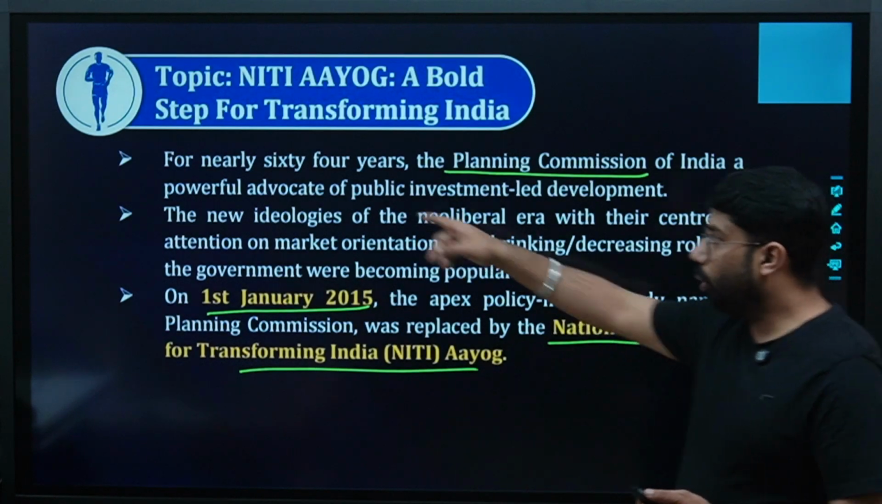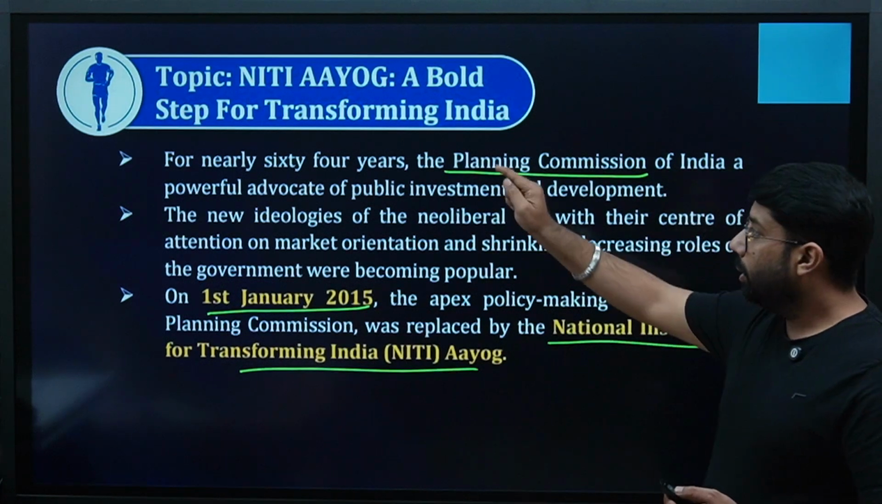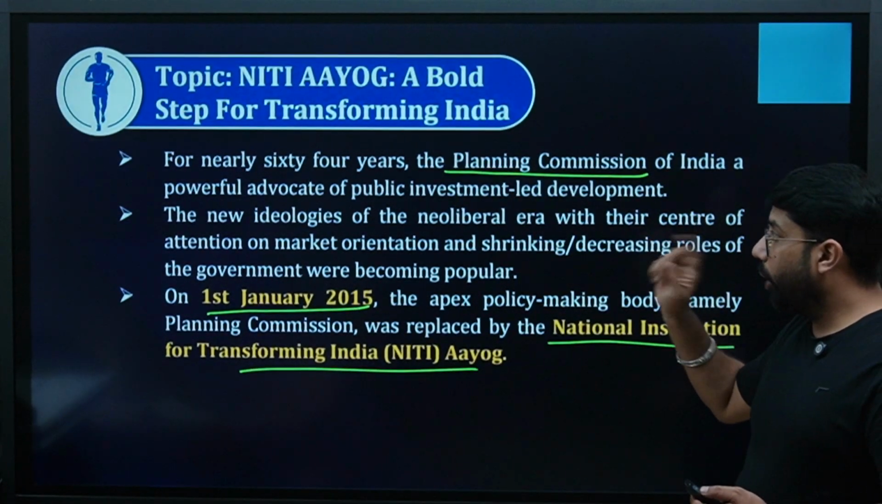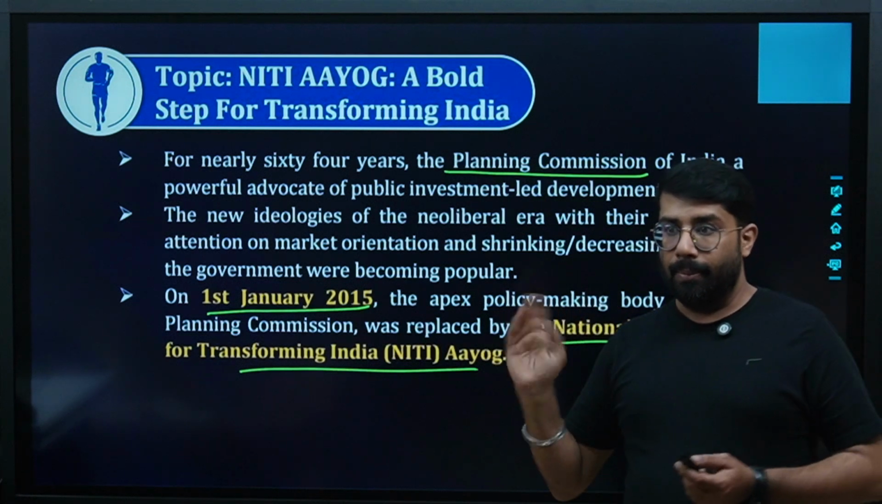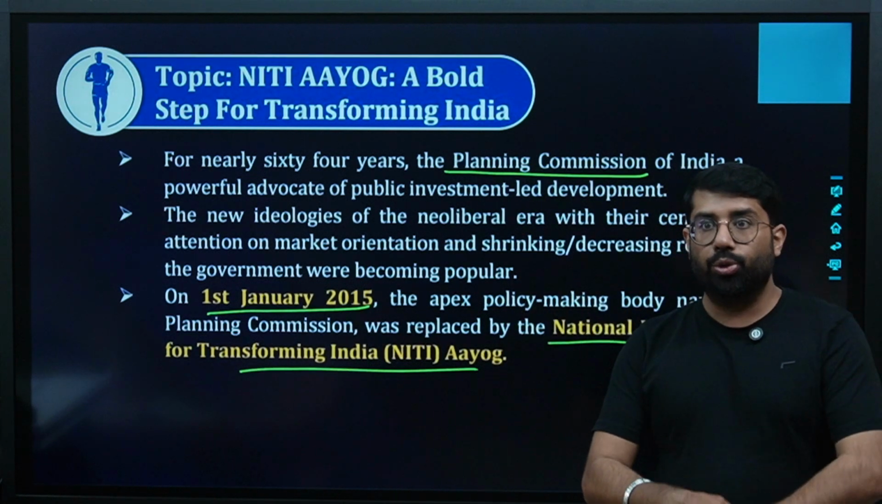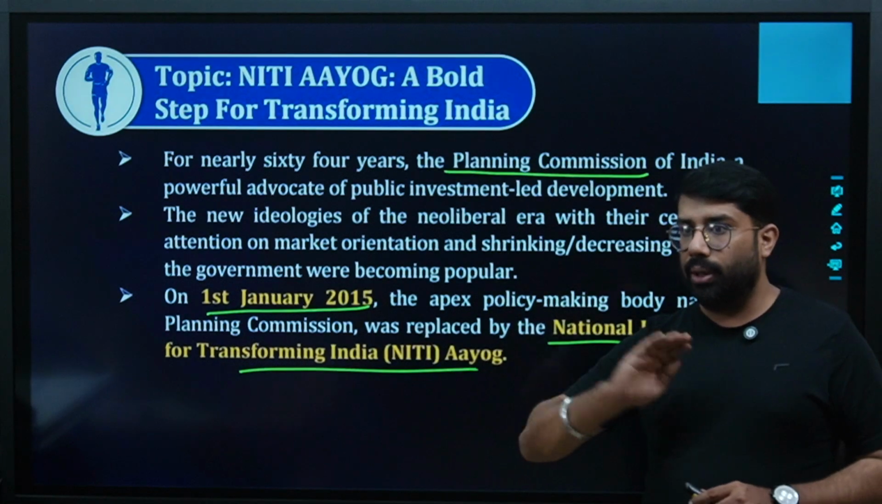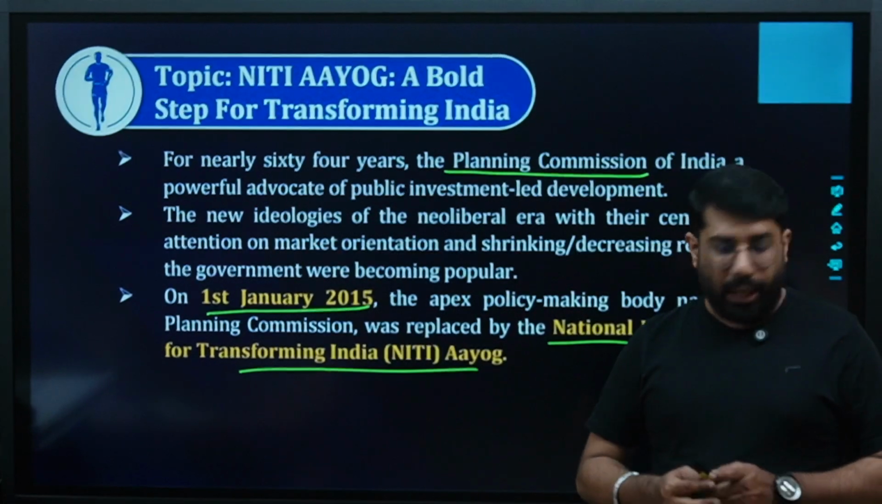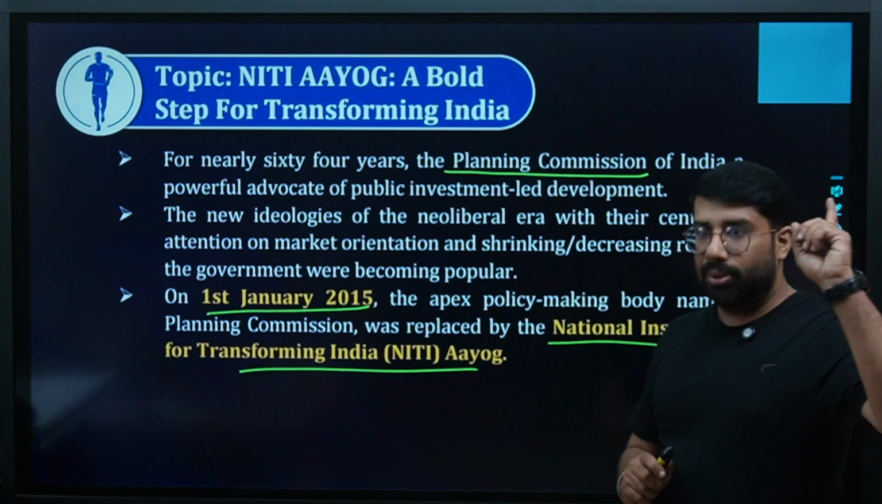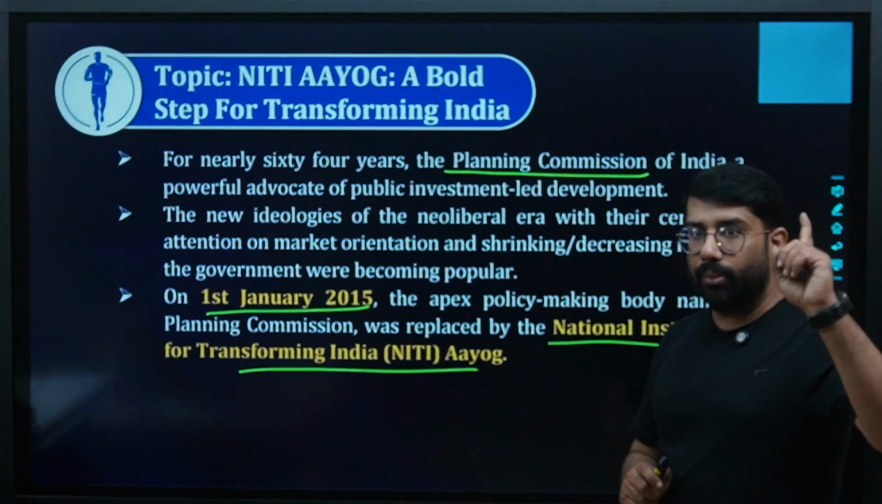Neoliberal era, let's read this once completely. It says for nearly 64 years the PCI was a powerful advocate of public investment-led development. I mean, all of you understand, it was established in 1950, right? And after which, for 64 years we continued with the PCI's planning only, and the focus of PCI was public investment. Yes or no? Socialistic approach, Nehruvian approach, right?